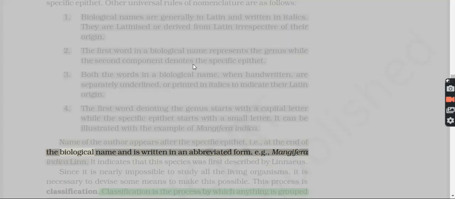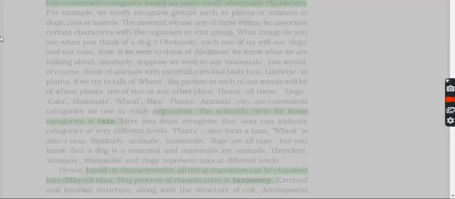Likewise, in plants, if we try to talk of wheat, the picture in each of our minds will be of wheat plants, not rice or any other plant. Hence, geese, dogs, cats, moles, wheat, rice, plants, animals, etc., are convenient categories we use to study organisms.